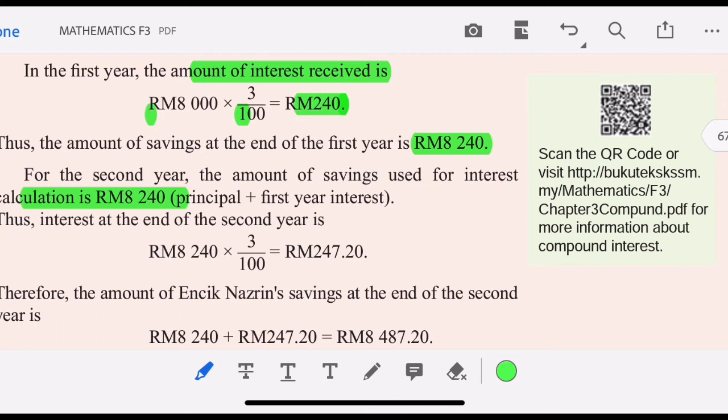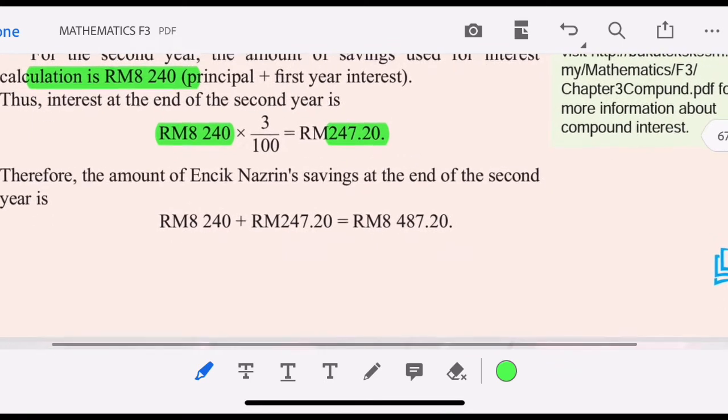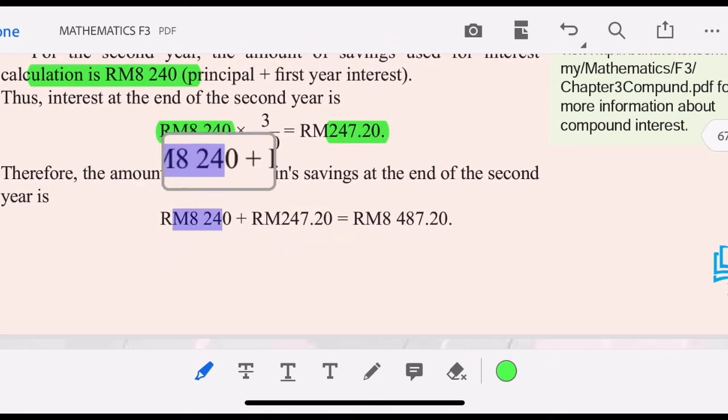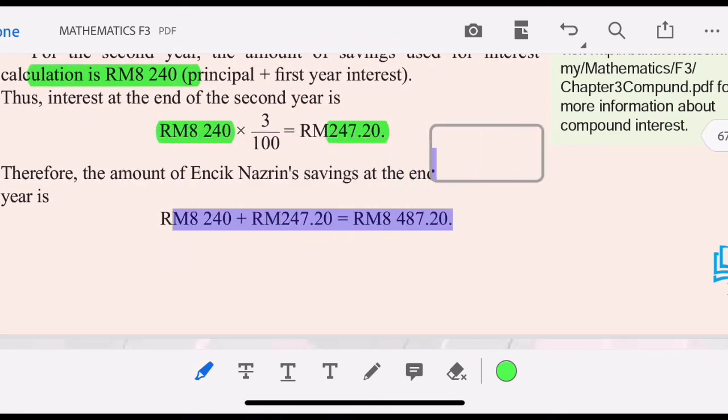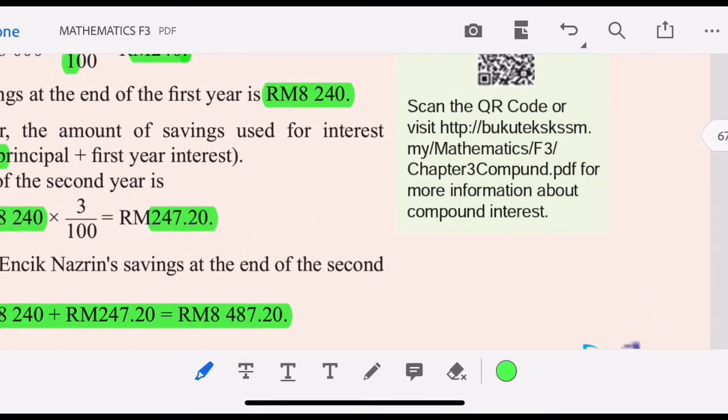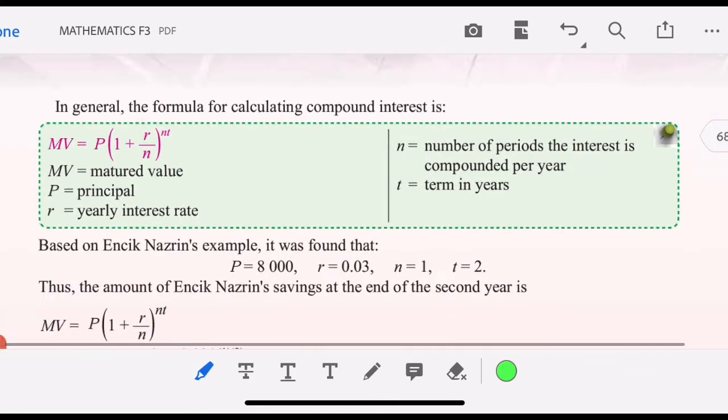Thus, interest at the end of the second year will be 8240 times 3 over 100, which is 247 ringgit 20 cents. Therefore, the amount of Inject Nazrin's saving at the end of the second year will be 8240 plus 247 ringgit 20 cents. So the total is ringgit Malaysia 8487 ringgit 20 cents. Right, so this is compound interest.